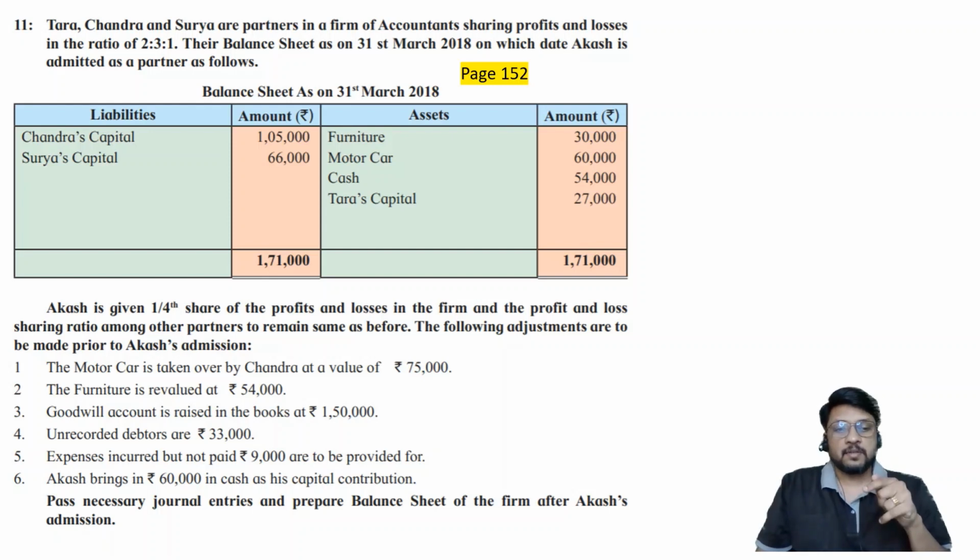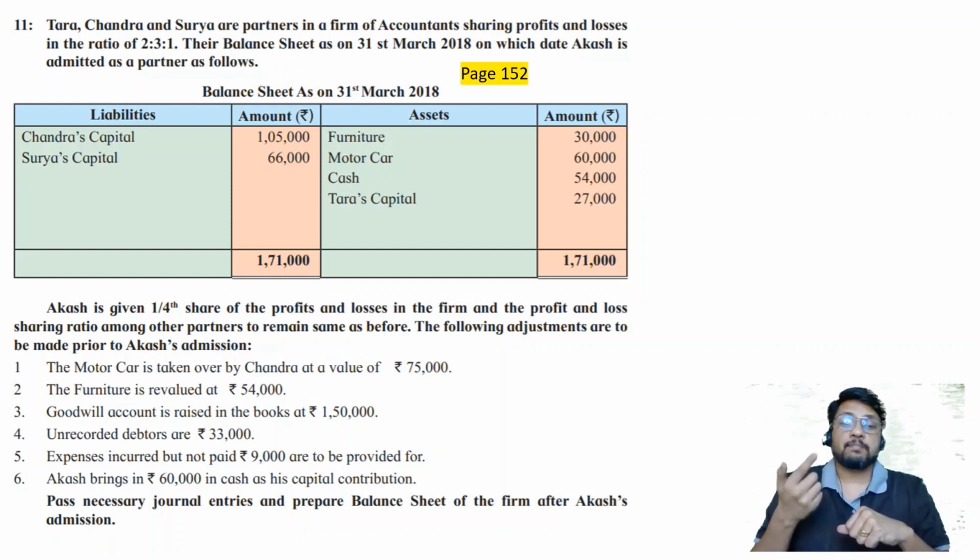That is appreciation. And thereafter this appreciated motor car is going to be taken over by one of the partners whose name is Chandra. I hope you can understand what I'm speaking. So there are 2 adjustments in one single sentence. First adjustment, motor car is increased, appreciated, and second adjustment, appreciated motor car is taken over by Chandra.